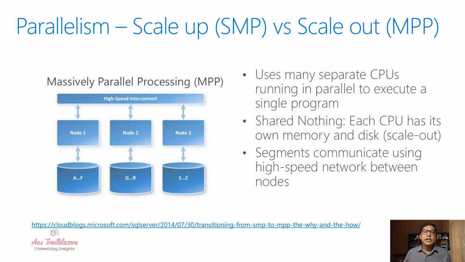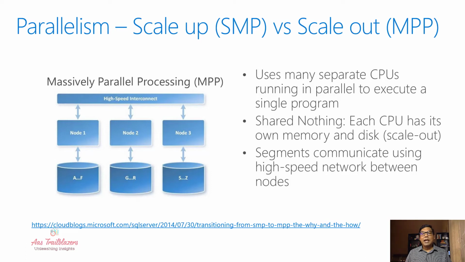The next one is MPP, massively parallel processing. This architecture is based on a scale-out pattern, where you have multiple nodes working together to do the processing. As you need more nodes, you keep adding more nodes to this infrastructure to get higher computing power.